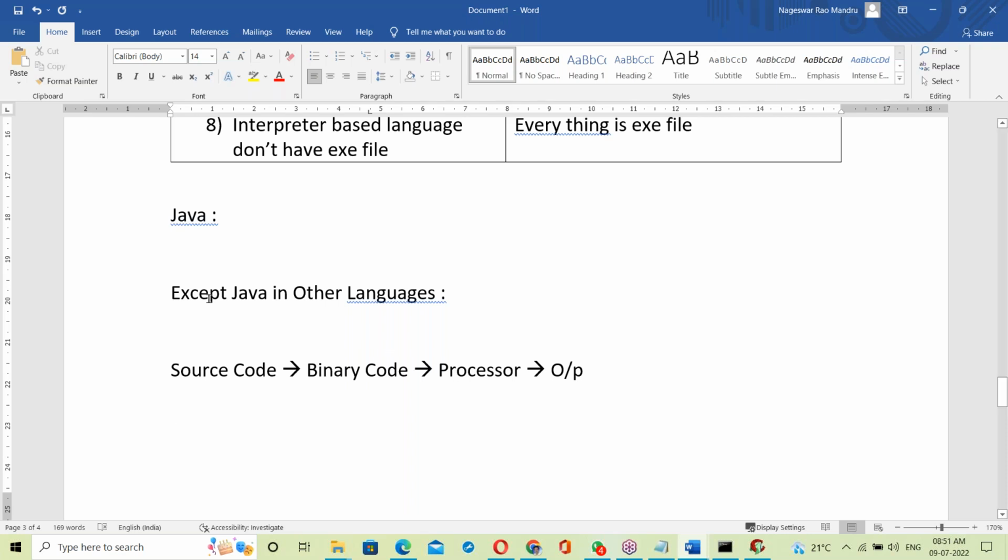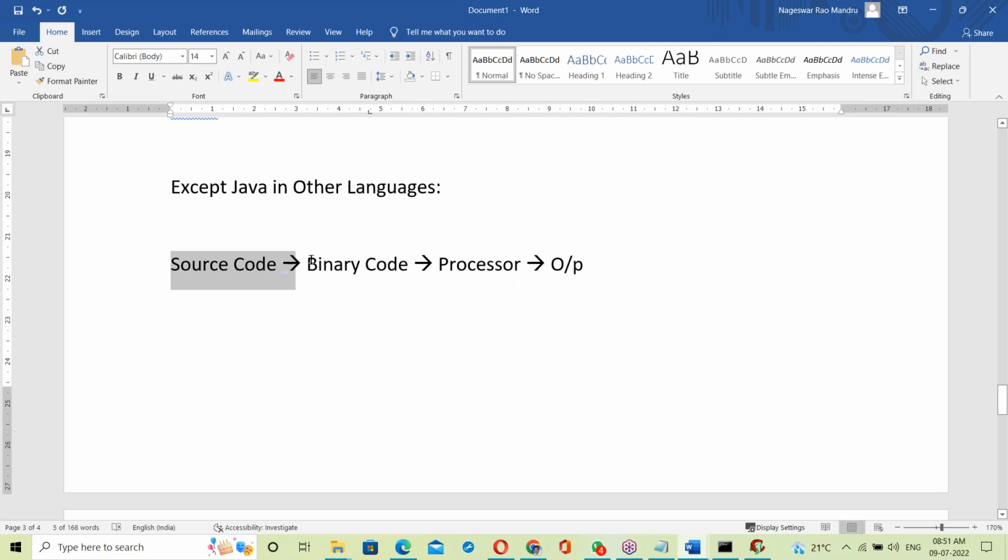Except Java, in other languages, maybe C or C++, Python or PHP or shell scripting, any language in the software, the source code converts into binary code, that binary code is given to the processor, and finally generates output here.